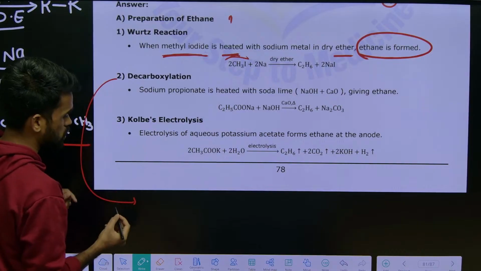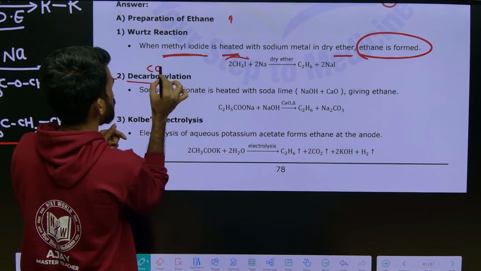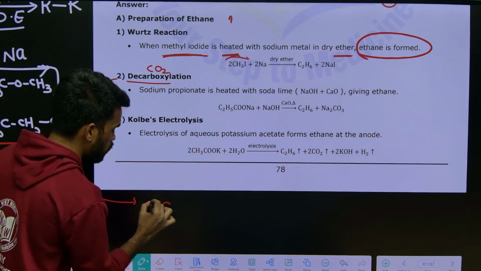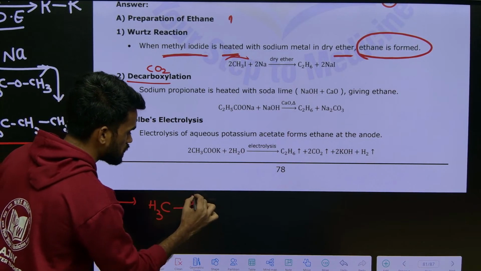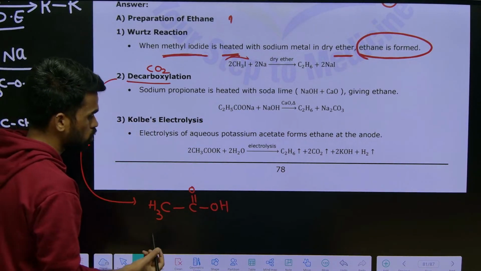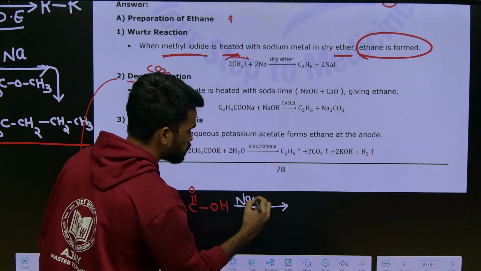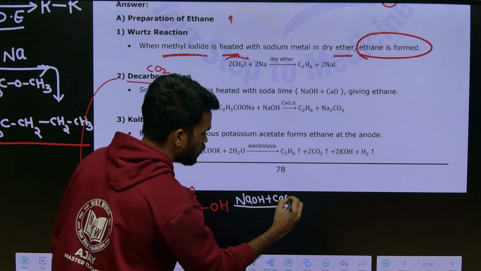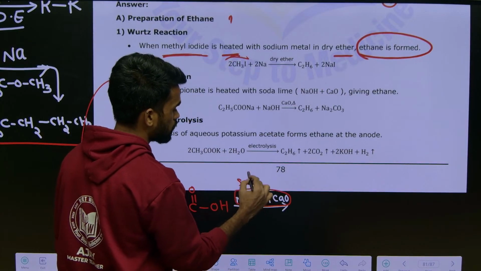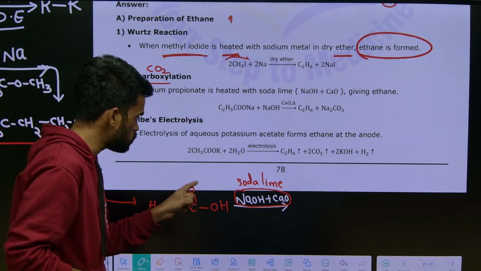See, decarboxylation means you are removing CO2 gas. From where you are removing? You are taking carboxylic acid. Carboxylic acid means like this. I am taking an example, acetic acid here. So you just treat these carboxylic acids with soda lime. It means NaOH plus CaO mixture. This mixture is called soda lime.